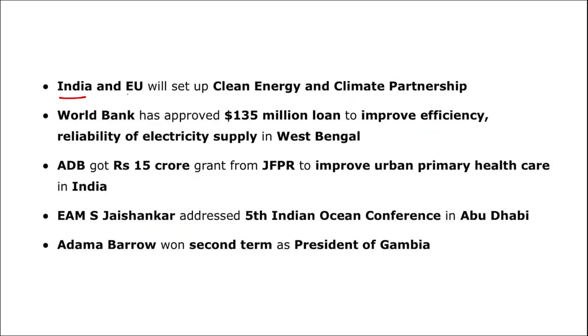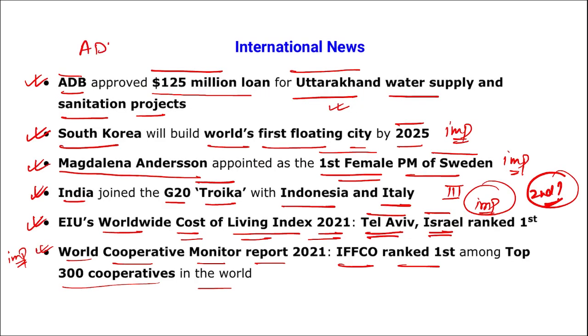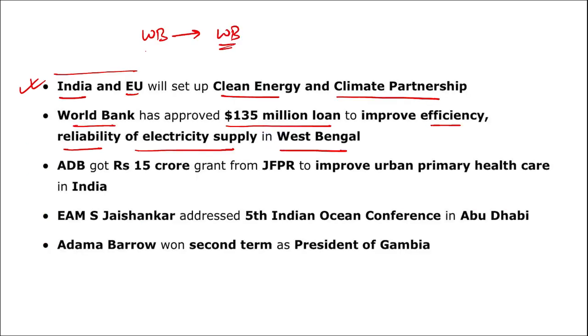Then India and European Union will set up a clean energy and climate partnership. We discussed this yesterday. Next, the World Bank has approved a $135 million loan to improve efficiency and reliability of electricity supply in West Bengal. So World Bank is for West Bengal, WB to WB, and ADB, Asian Development Bank, is for Uttarakhand. Do remember it like this. That WB, World Bank, will be helping West Bengal.